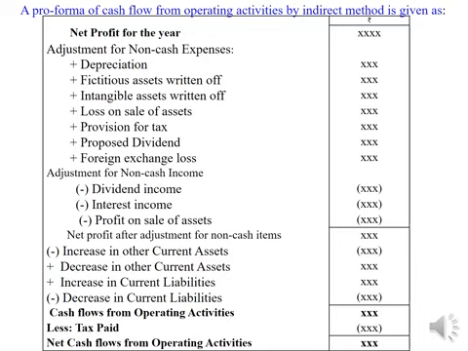Such adjustments have to be made to net profit after adjustment for non-cash items to find out cash flows from operating activities. Then, tax paid has to be deducted. Observe here, provision for tax has to be added back first, then tax paid has to be deducted at the end to find out net cash flows from operating activities.